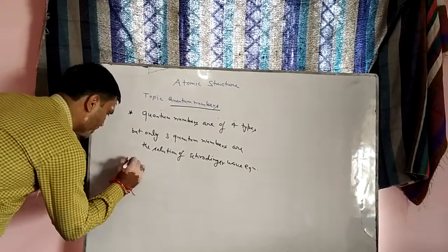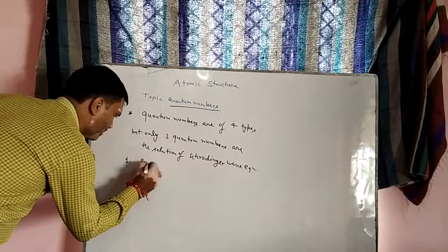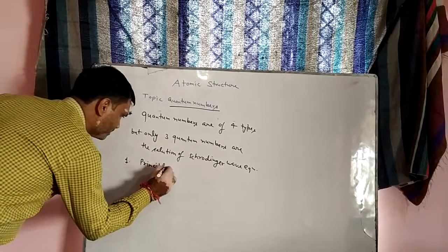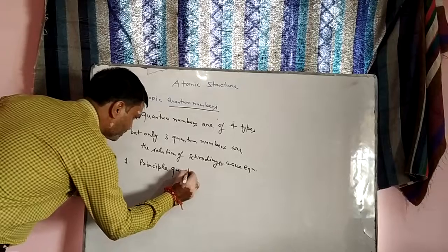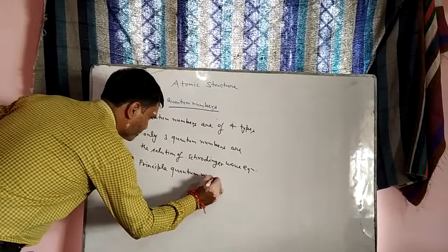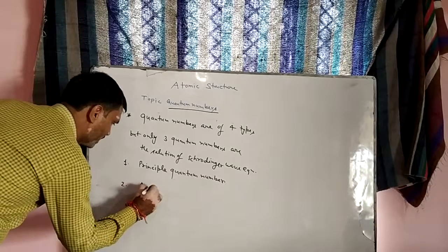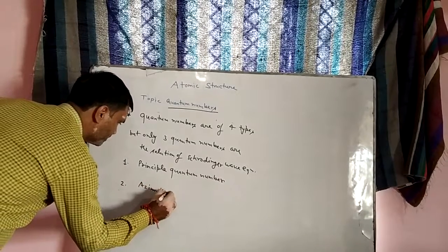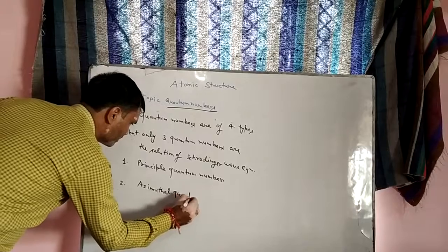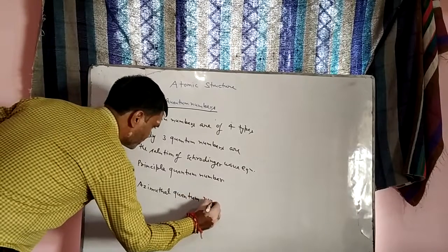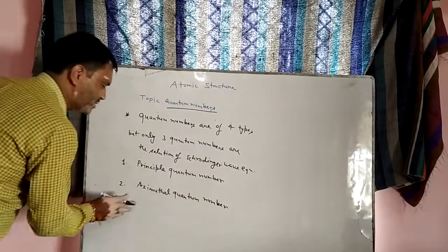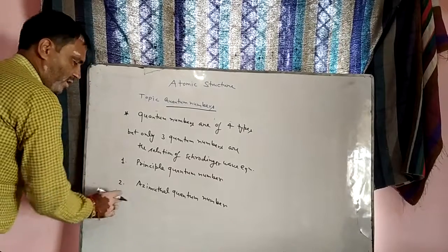I am writing them one by one. The first one is the principal quantum number. The second one is the azimuthal quantum number, also called the subsidiary or secondary quantum number.